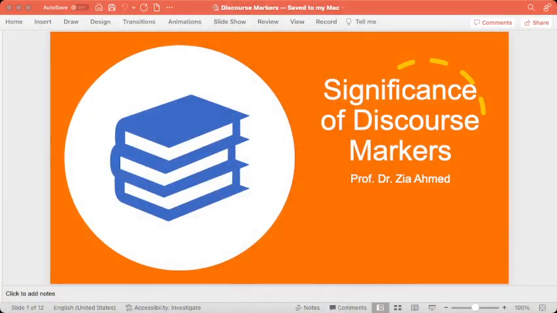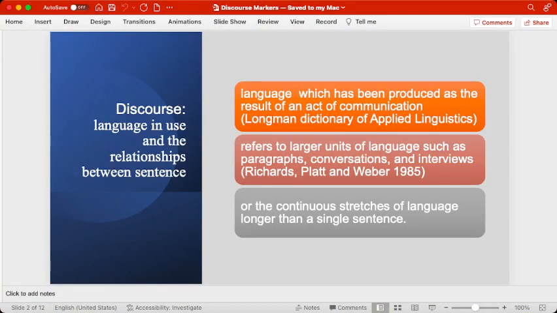Our today's topic is discourse markers, which is really very interesting, and that can help us understand why these discourse markers are used and what is the significance of these discourse markers. Let us enter into the details and see how we can deal with this. So that's the topic, significance of the discourse markers. And as soon as we proceed further, we can talk about some of the definitions.